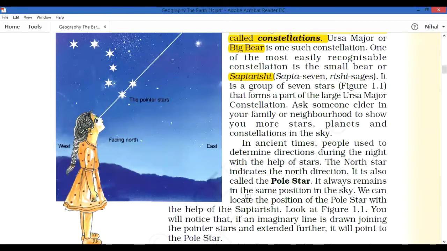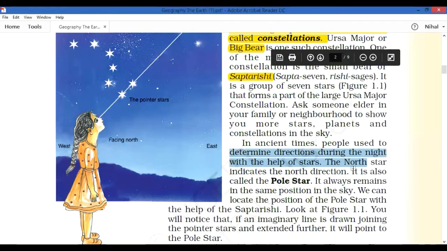Next, we are going to learn about how stars give direction. During night time, how can we move from one place to another? We use a torch, mobile light or street light, and there are proper roads. But in the ancient period, there was no light, no torch, no proper road. During this time, people used to move from one place to another on the basis of the stars. They pointed out a star and determined the direction on the basis of that star.